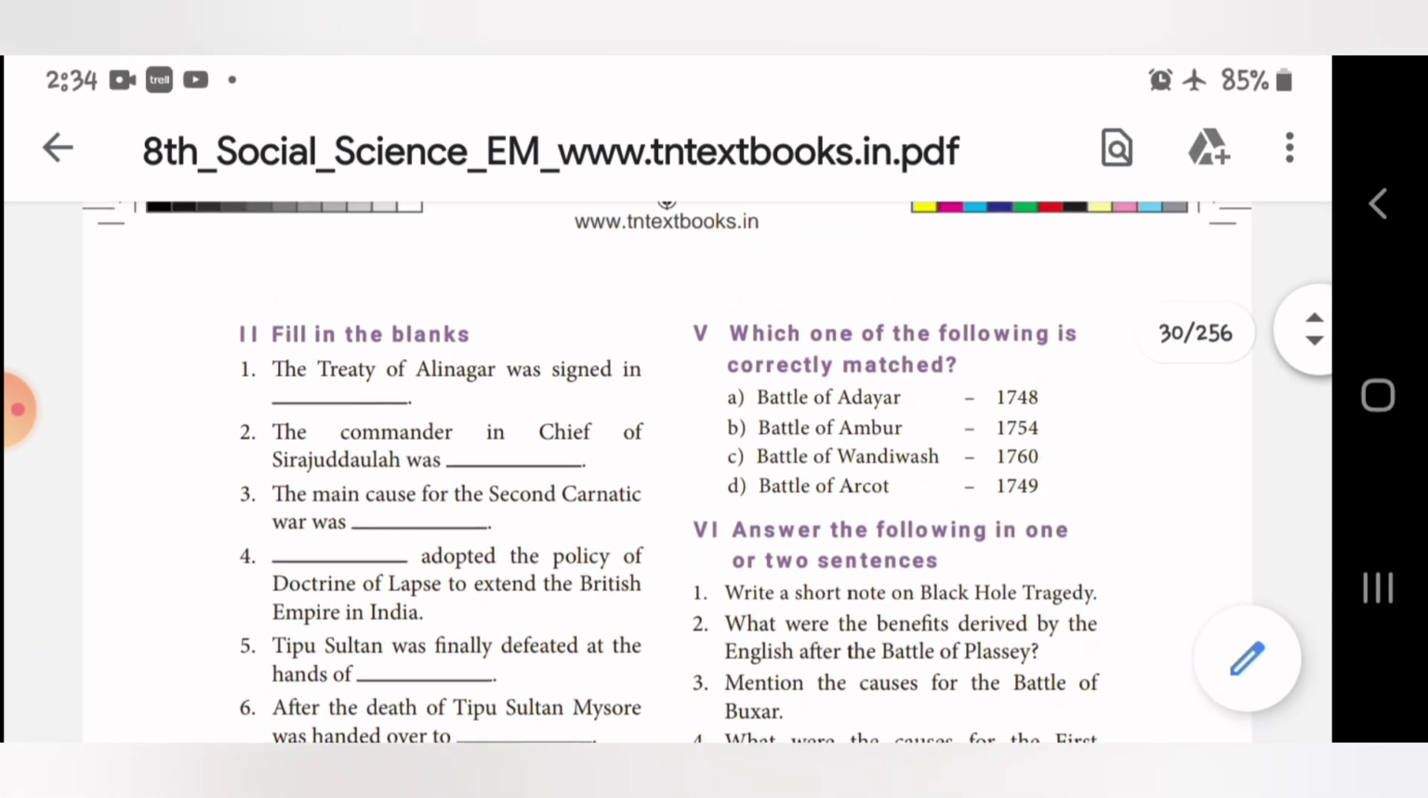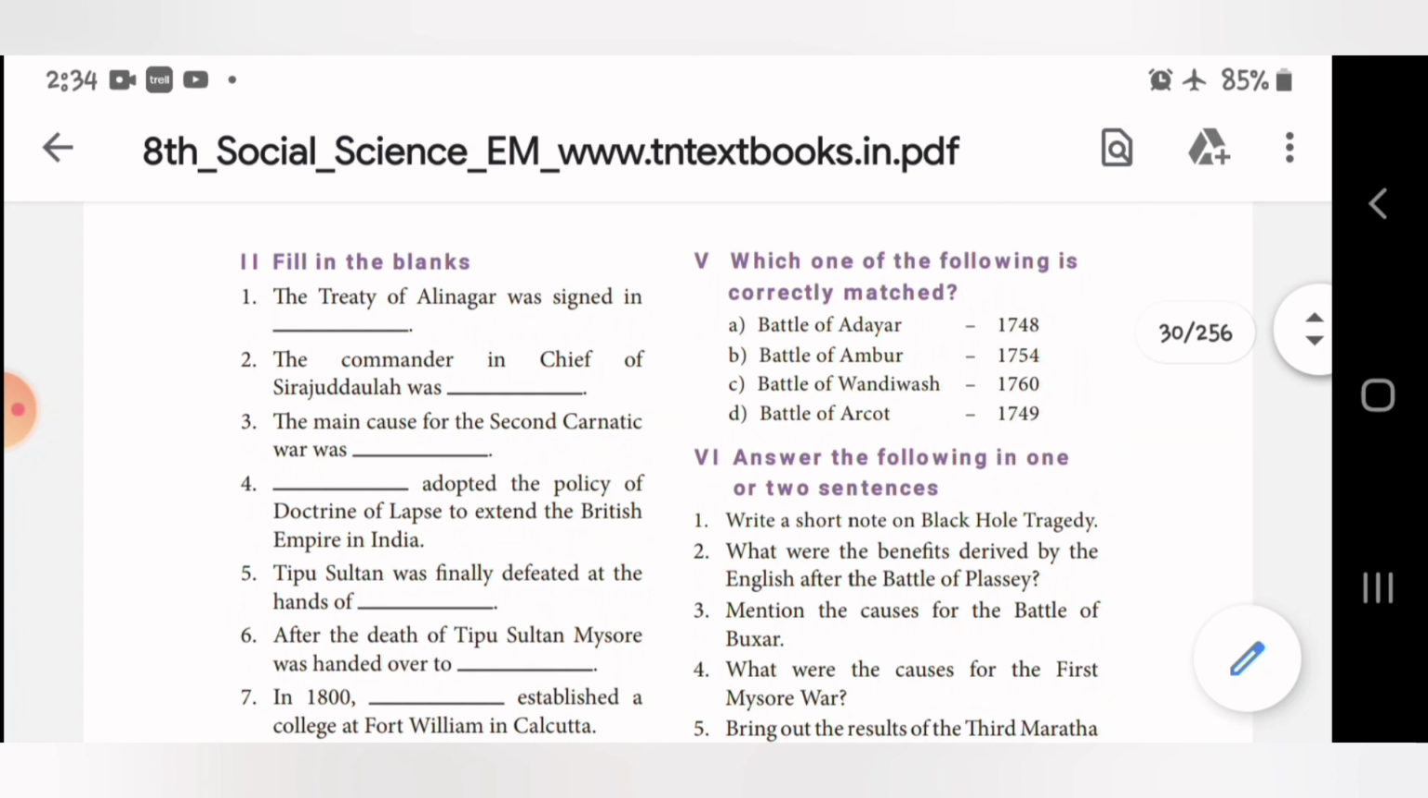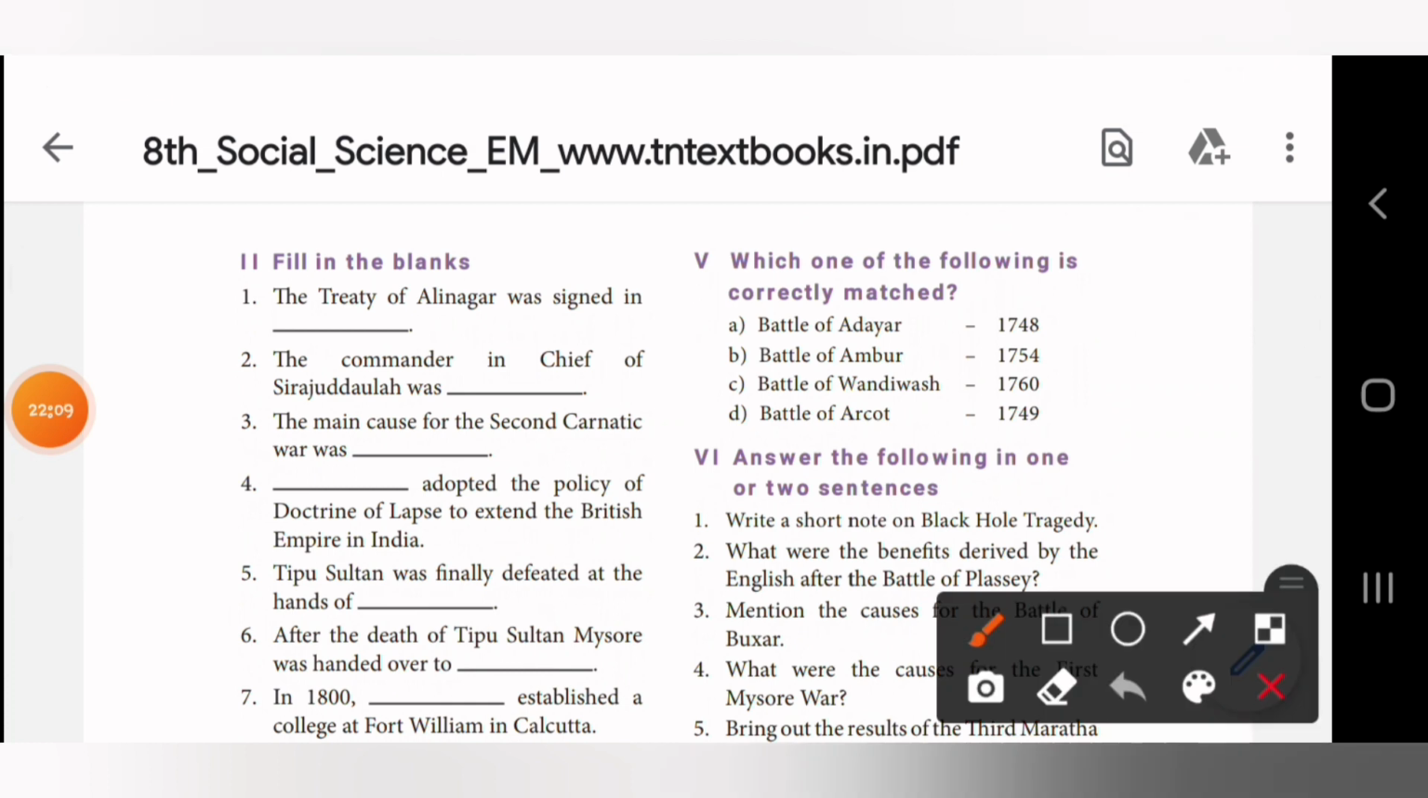Next, coming to Roman letter 5. Which one of the following is correctly matched? We have given here Battle of Adayar 1748, Battle of Ambur 1754, Battle of Vandivash 1760 and Battle of Arcot 1749. So, which is the right answer here? C is the right answer. Battle of Vandivash 1760.